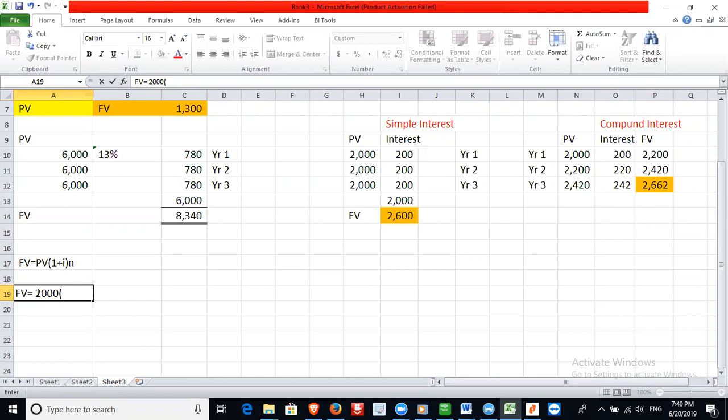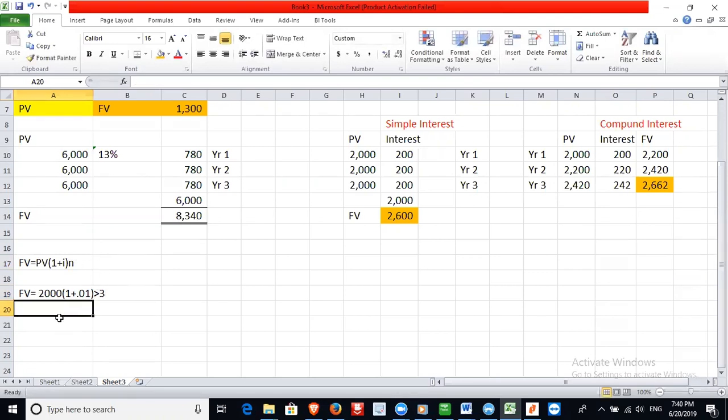Multiplied by 1 plus 0.1, which is our percentage. Are you together? To the power what? What is our n? It is the number of years. Our n is the number of years, it's 3. So to the power 3. Right?